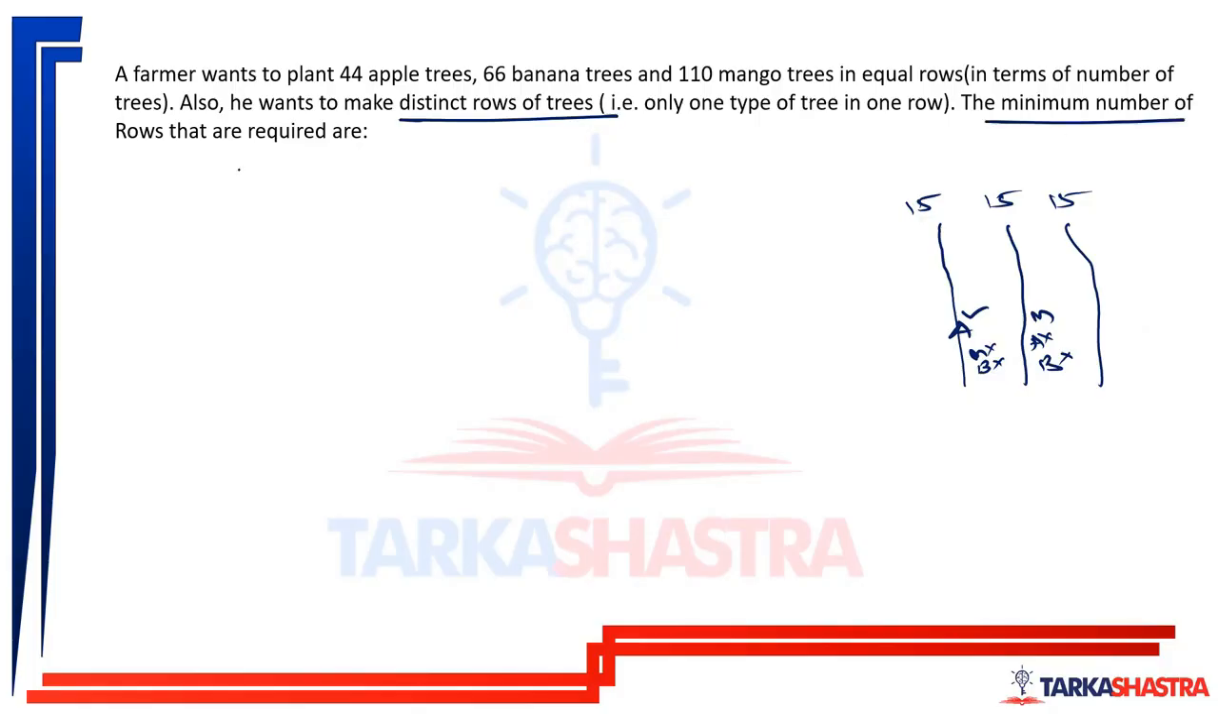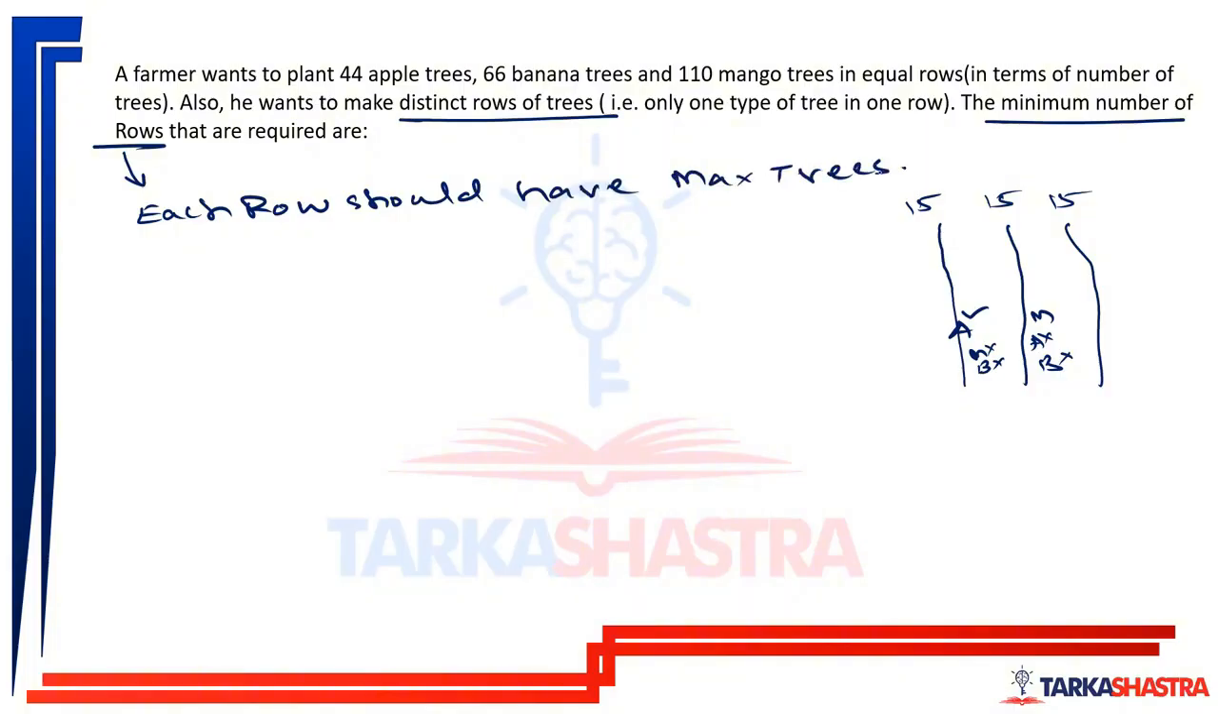Now, to get the minimum number of rows, each row should have maximum trees. Now we want the minimum number of rows. How will we get it? If we have the maximum number of trees possible in one row. But then there is this condition also that one row should have only trees of one type. Let us say if one row has a tree of banana, no other tree can be there in that row.